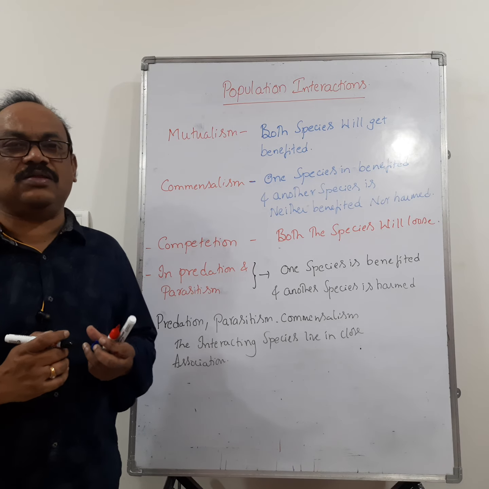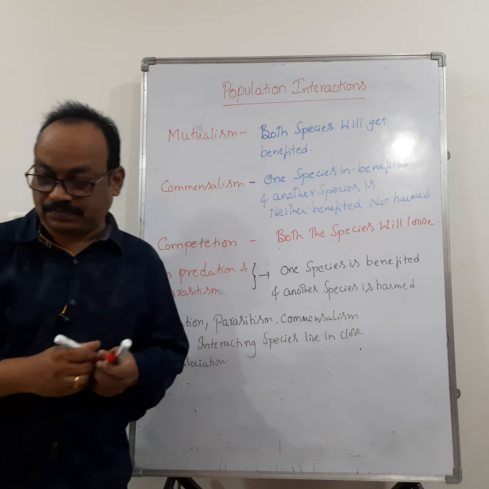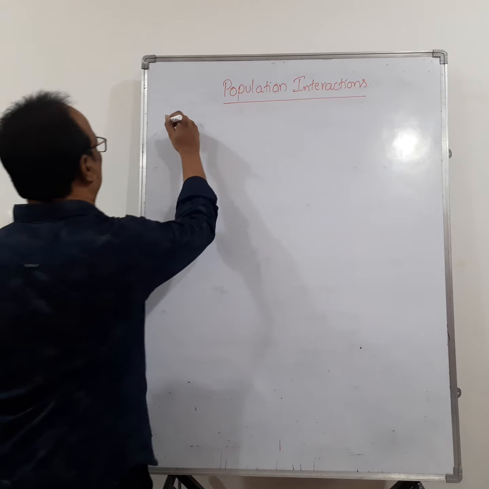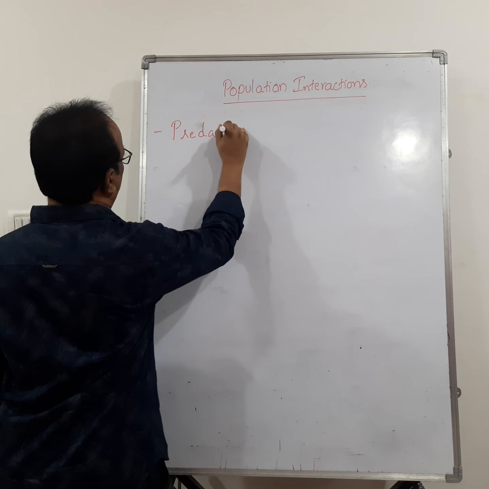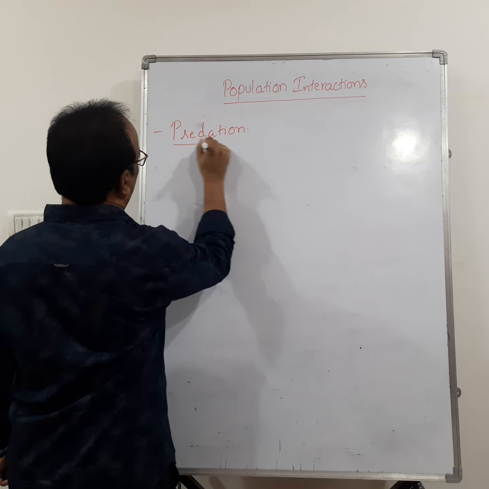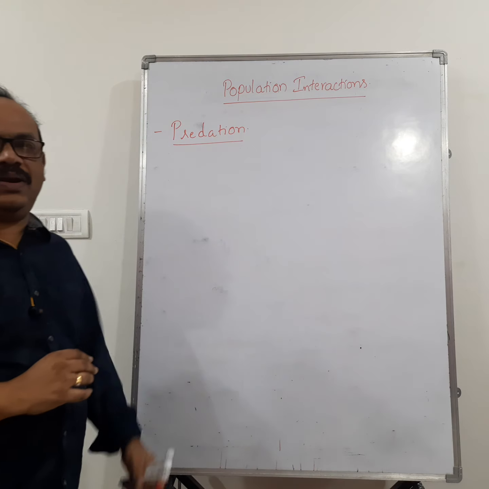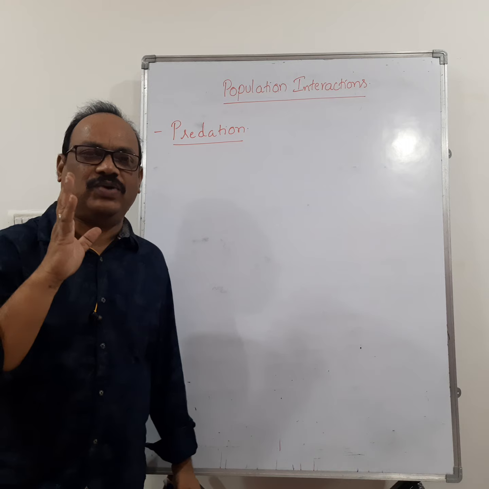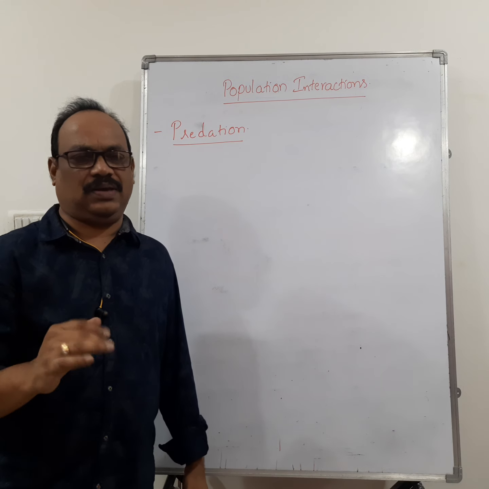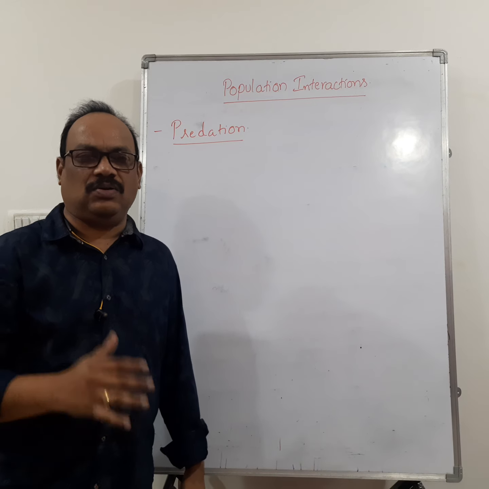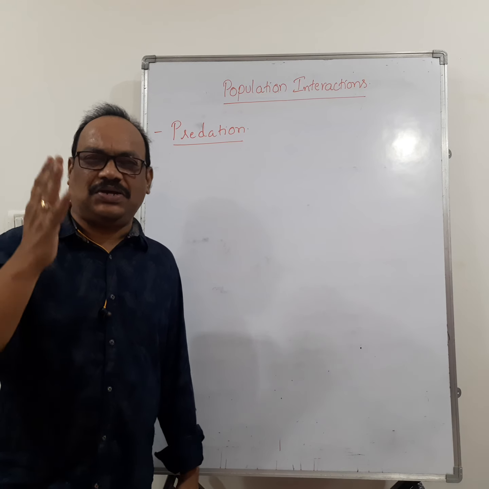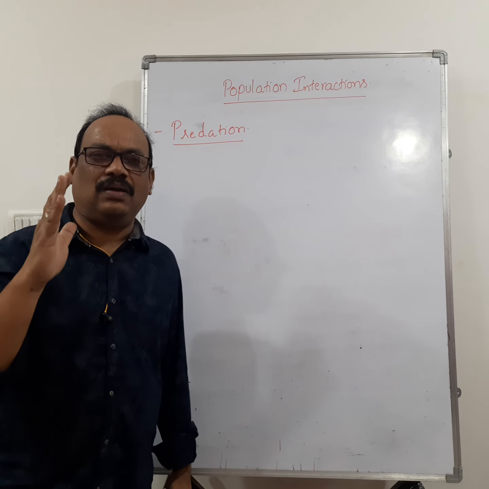Now let us go for the next one, predation. Predation is a type of interaction. Remember that. We cannot use the word association. It is a type of interaction between the predator and prey.